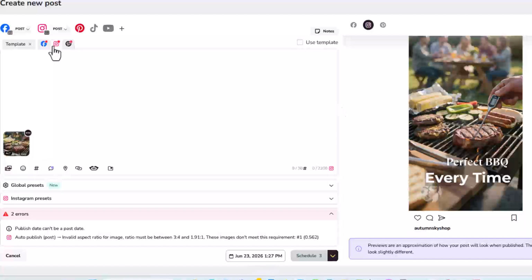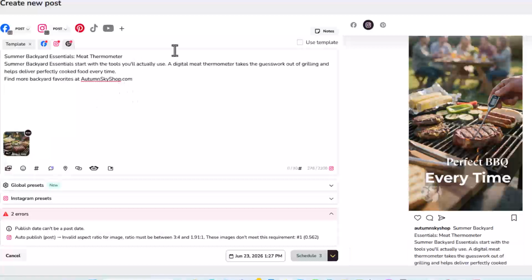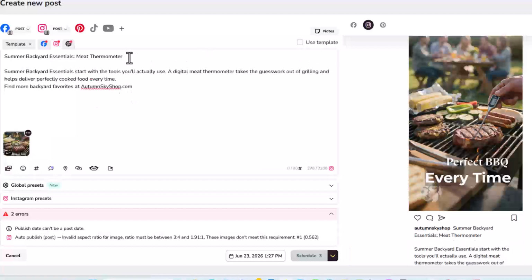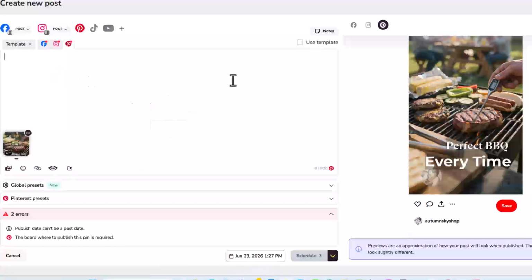I put a title in always. I just think it looks better with the title. I don't know. Maybe it doesn't. That's just my opinion. And then I'm going to go ahead and put in my caption. Whoops. And I always like to have a little space here and there so you can make your edits right there on your page. And then I'm going to go here to Pinterest.